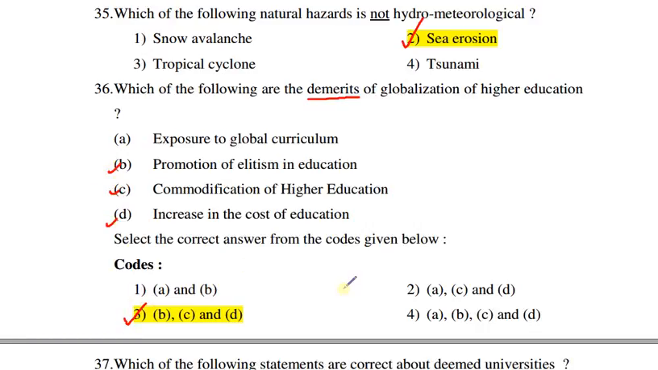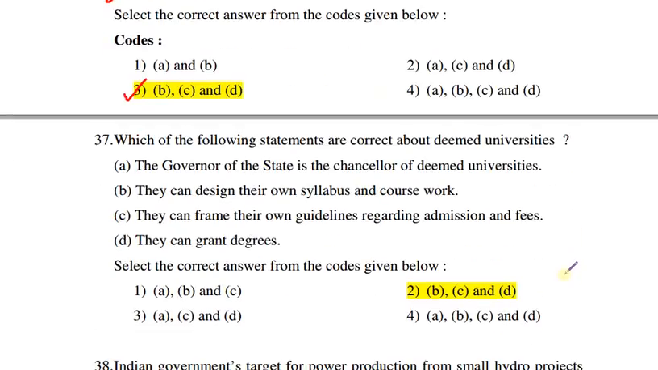Next question is, which of the following statements are correct about deemed universities? The governor of the state is the chancellor of the deemed universities. This is not correct. They can design their own syllabus and coursework. This is correct. They can frame their own guidelines regarding admission and fee. This is also correct. They can grant degrees. This is also correct. So the correct answer is 2.